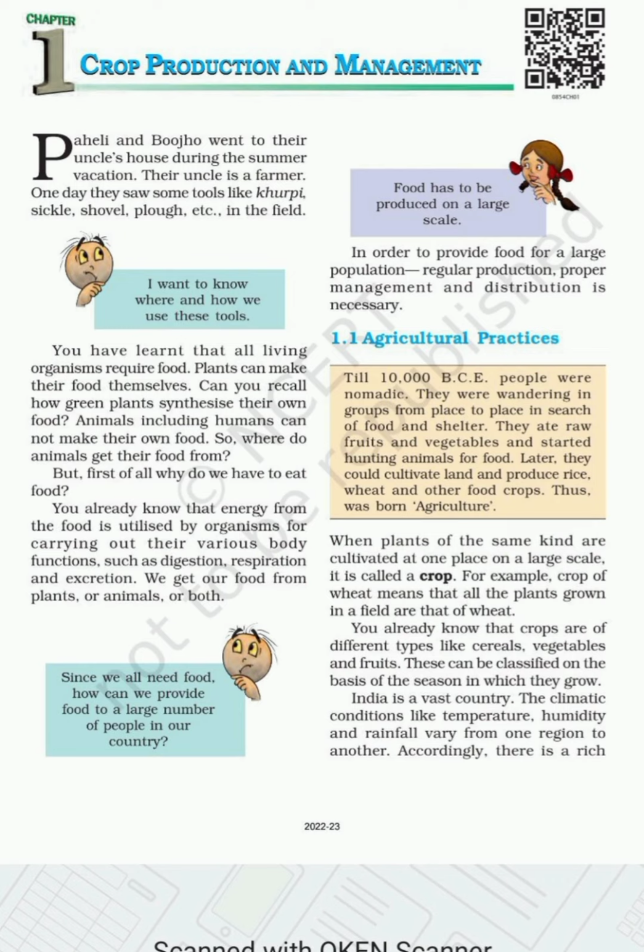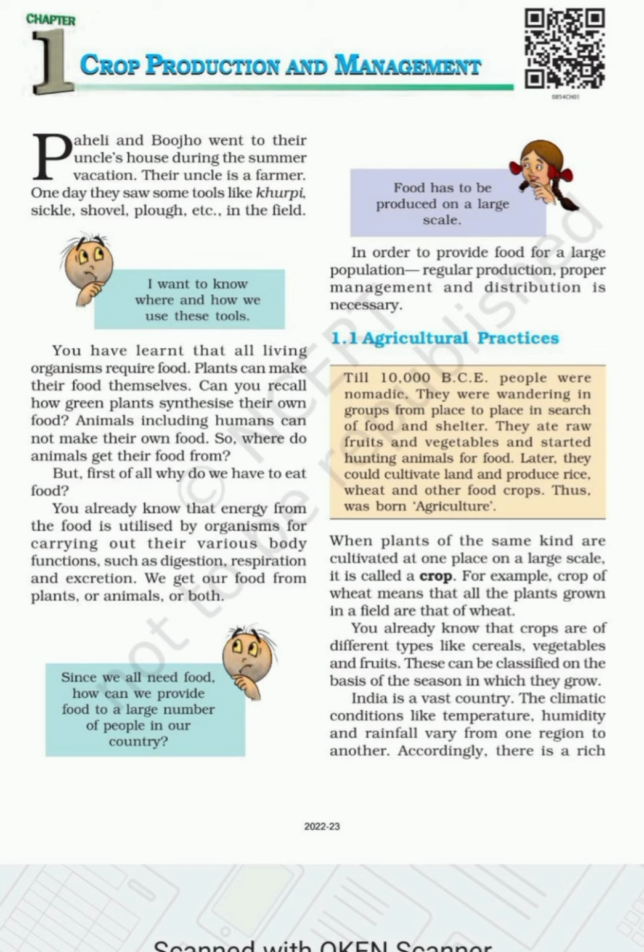Okay. You have learned that all living organisms require food. You students know that all living organisms consume food and require food also. Plants can make their food themselves. Can you recall how green plants synthesize their own food? Animals, including humans, cannot make their own food. We cannot make our food. We all know that. So, where do animals get their food from?